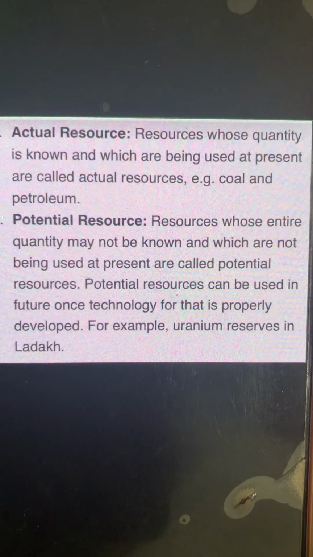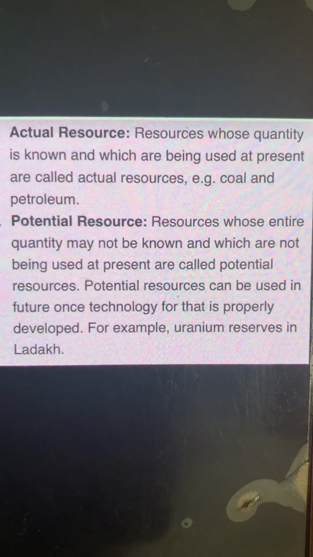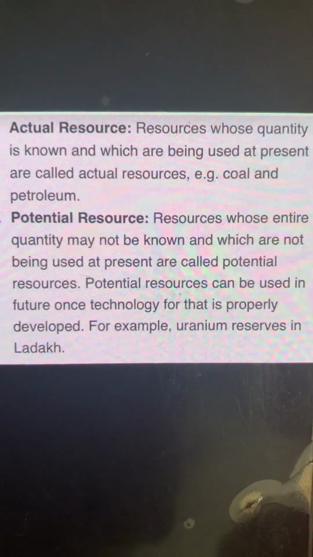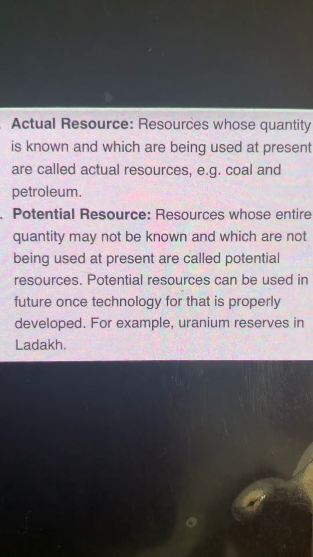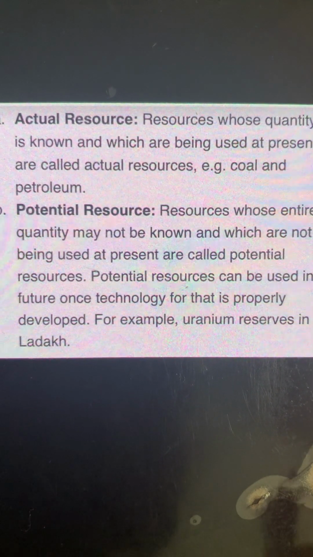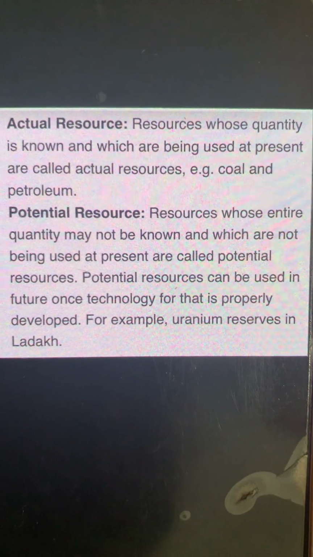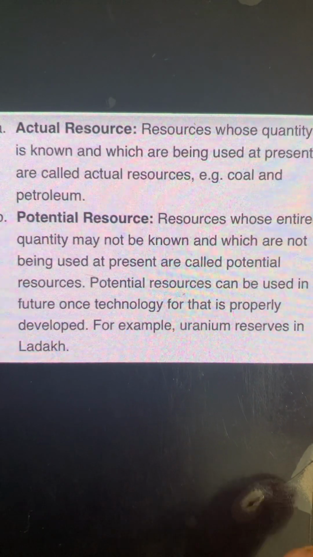Actual resources are those whose actual quantity we know, whose quantity is actually known, and potential resources are those whose quantity we do not know and they are not being used today. They may be used later with the technology and the human brain. So those are potential resources.